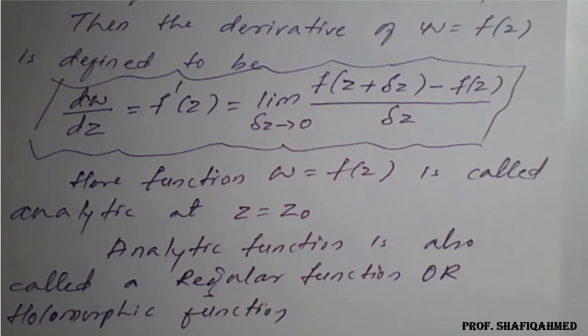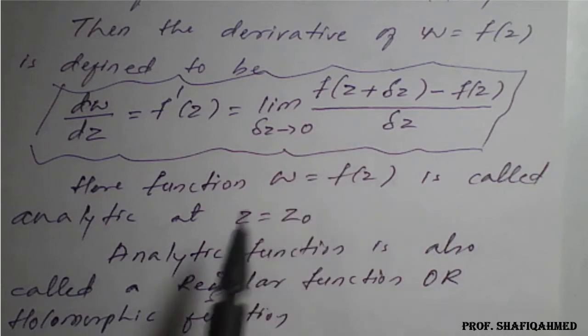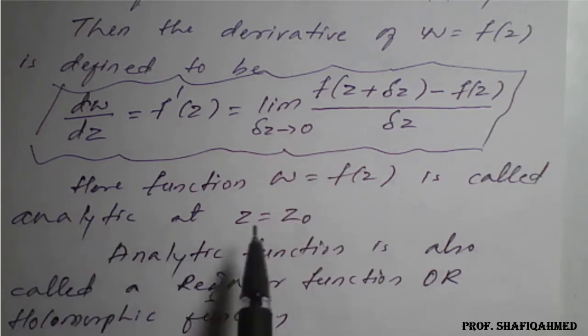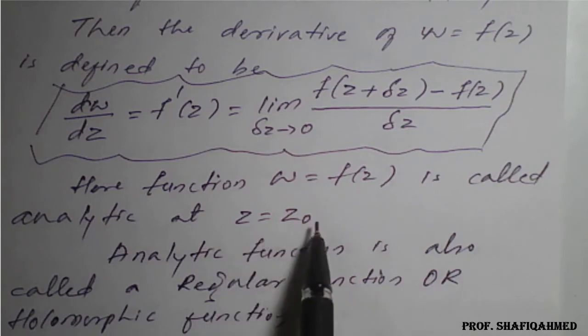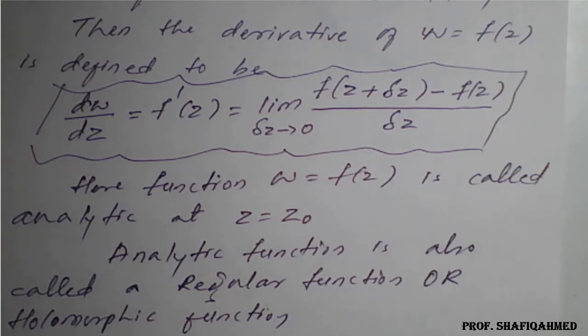So if a given complex function is differentiable, then we can say that the given function is analytic at a point z naught, that is, a neighborhood point. Also the analytic function has one more name, that is a regular function, or also it is nothing but a holomorphic function.